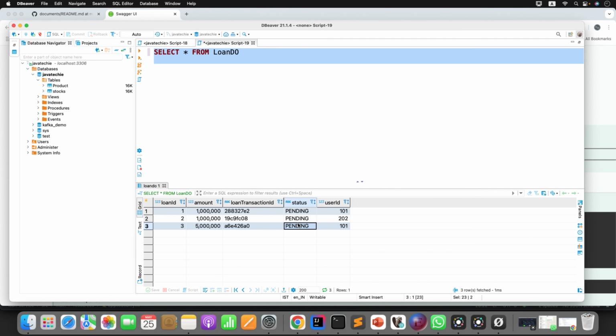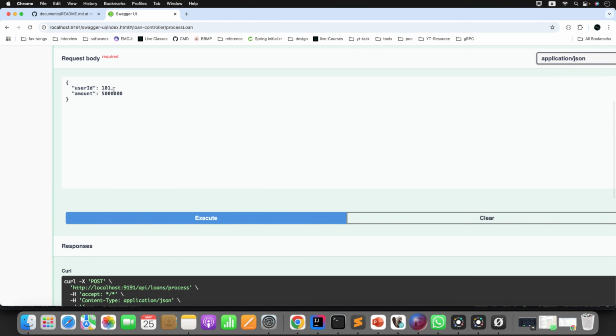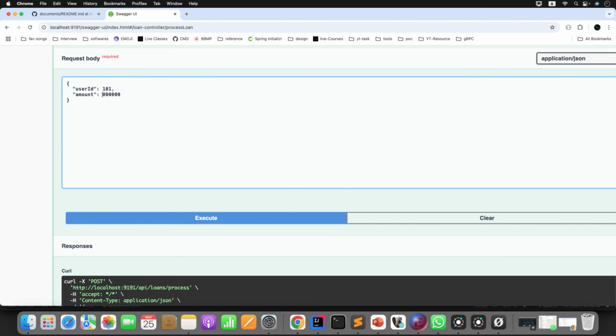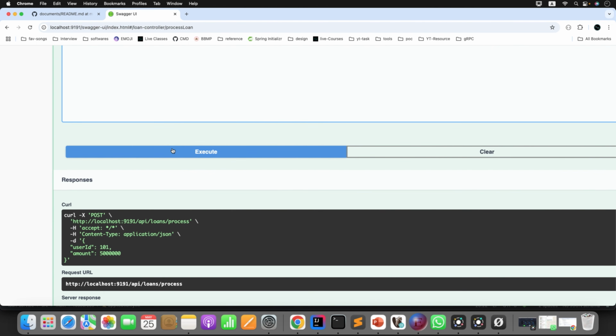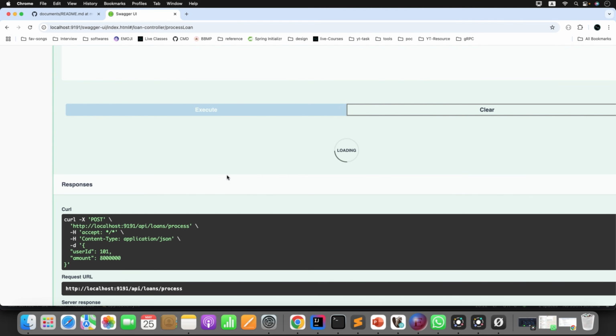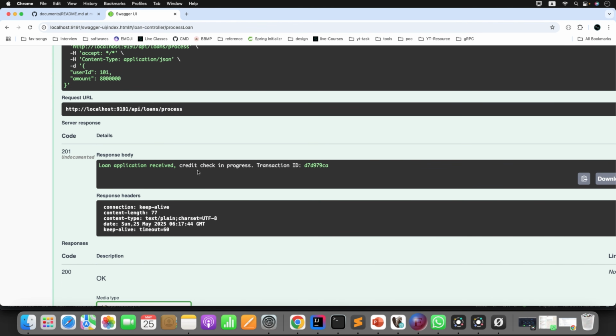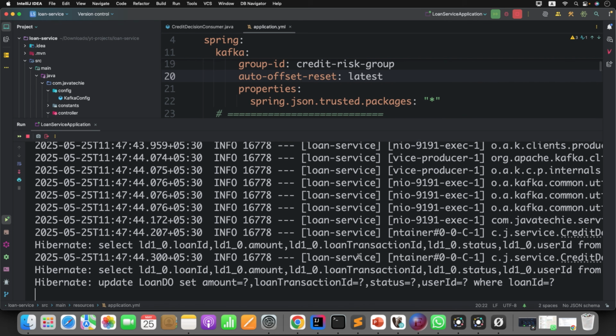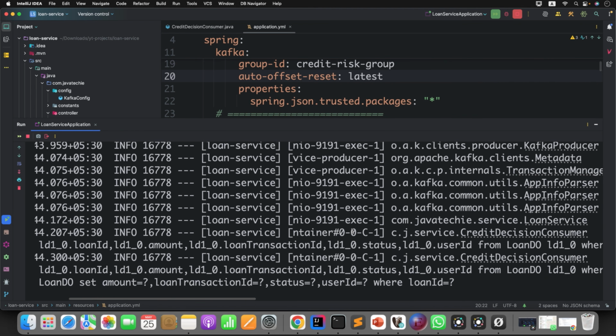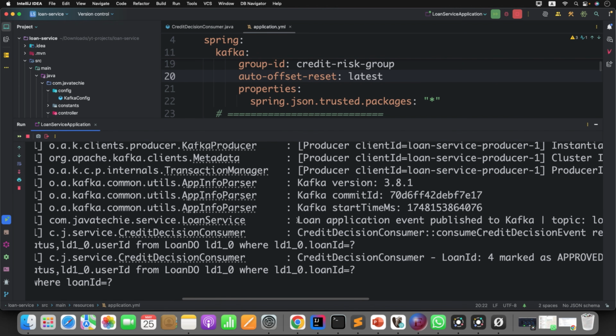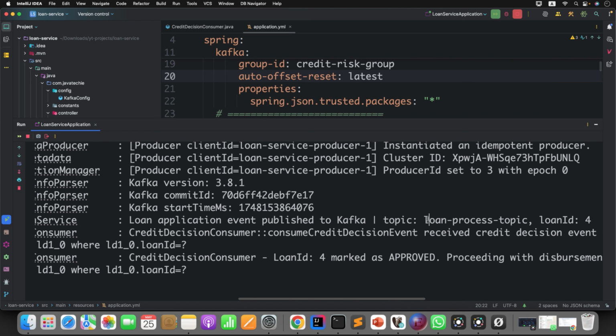Still we are seeing the pending. Now let's try observing from the fourth entry. Again I will go to the Swagger and I will give, let's say, 80 lakh for 101. Execute the request. Loan application received, credit check in progress. Go to the first loan service. See the statement here. Okay, loan application sent the event to this particular topic, loan process topic, loan ID 4.